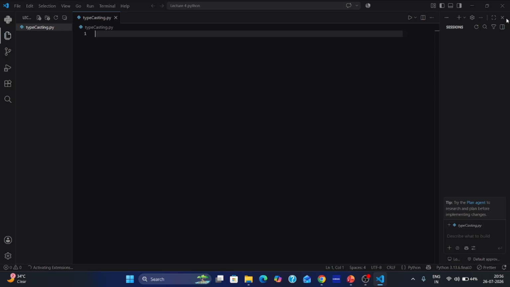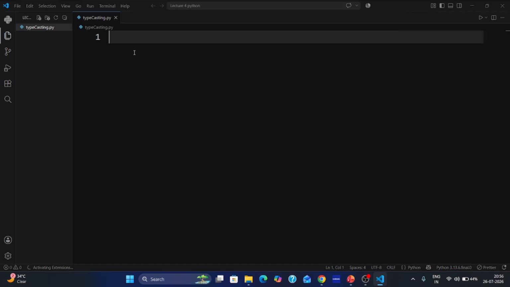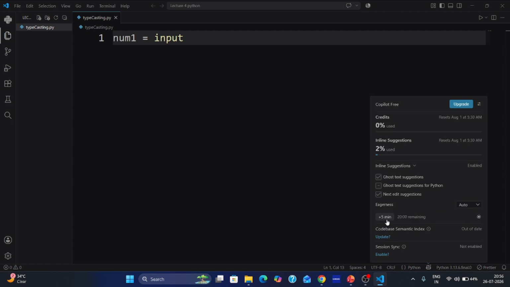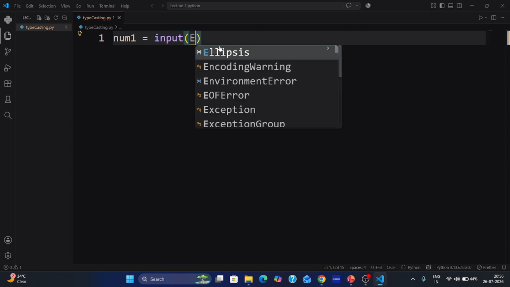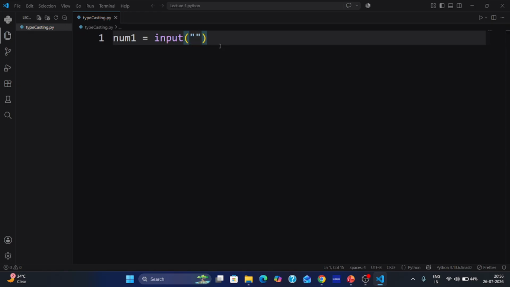So let's see an example. num1 is equal to input, and we have to use double quotes here, and so it will be "Enter number 1".